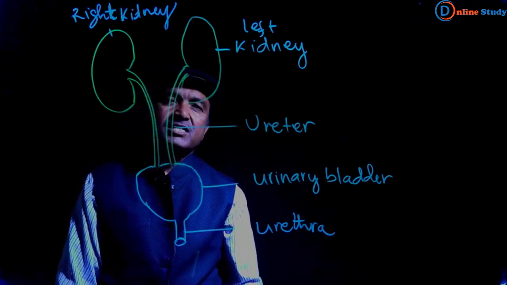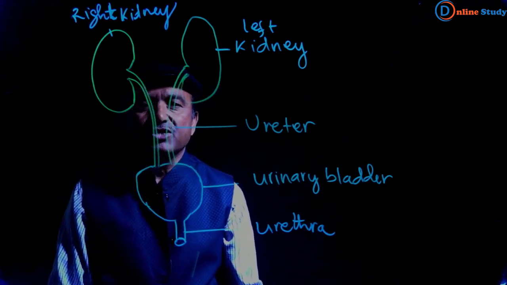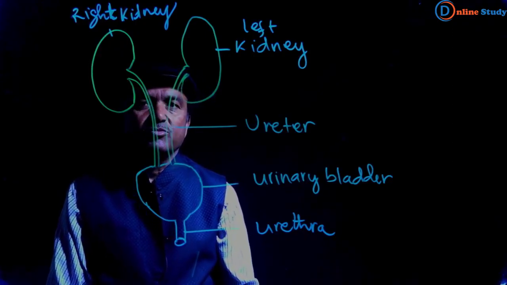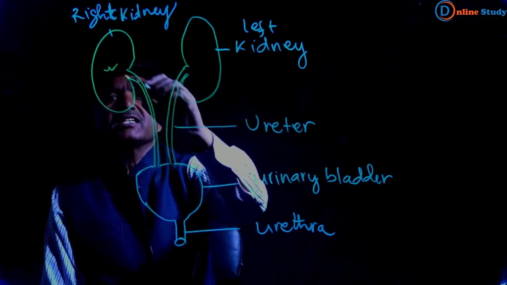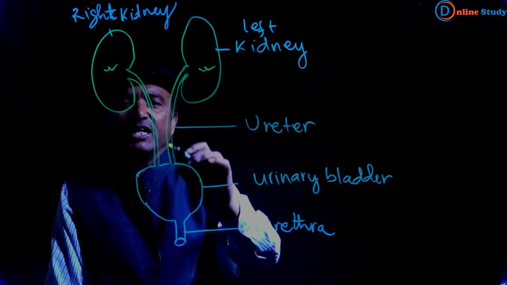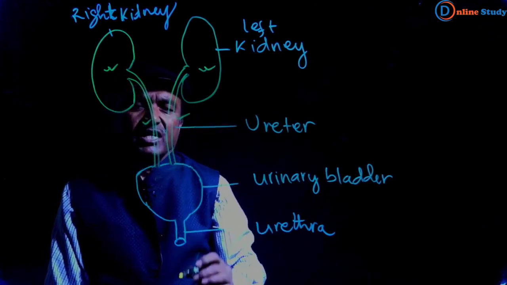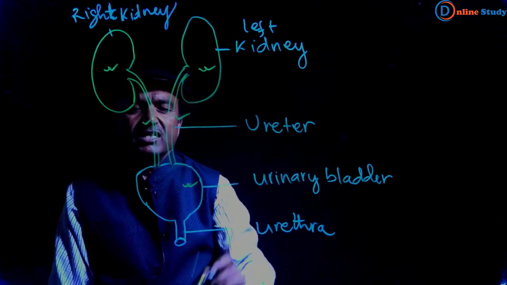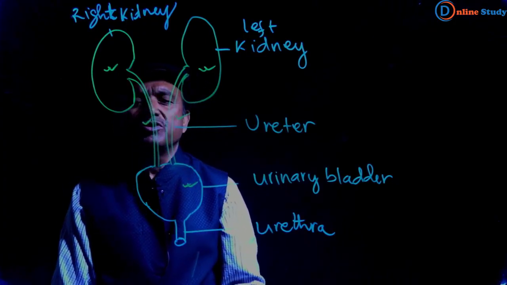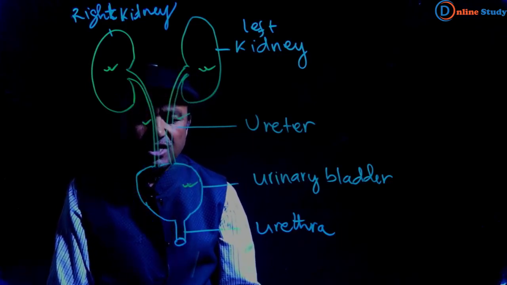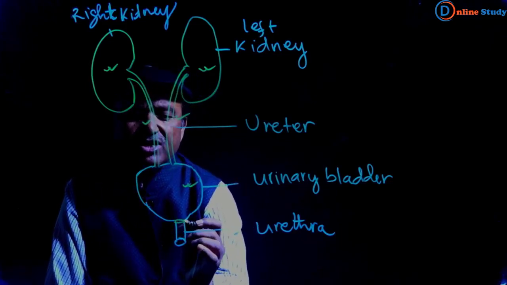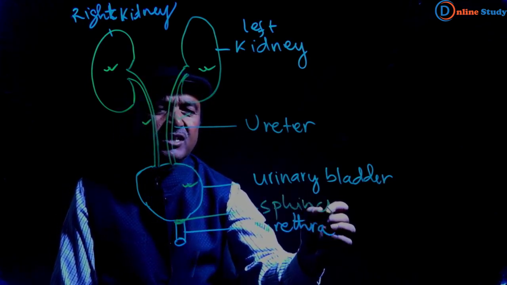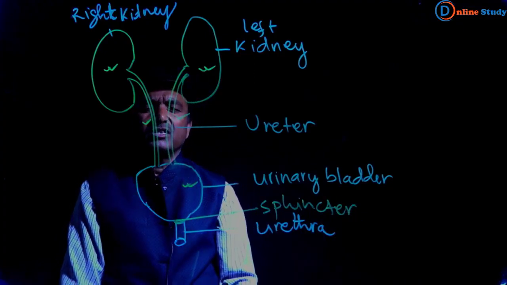So we have discussed the organs which help in the excretory system or urinary system. Two kidneys, the right and left kidney, and these two structures are the ureters. The structure which stores urine is the urinary bladder, and the urethra helps to take urine from the urinary bladder to outside the body. And here is a sphincter, which controls the outlet of urine.